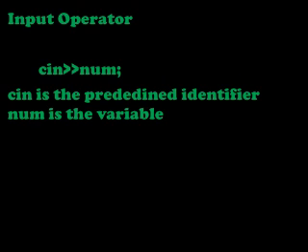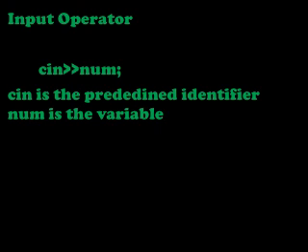Now we will see one example. cin, input operator, num, semicolon. Here cin is the predefined identifier and num is the variable. When the user types a number, for example the user is typing the number 10, this cin identifier gets that value 10 from the keyboard.